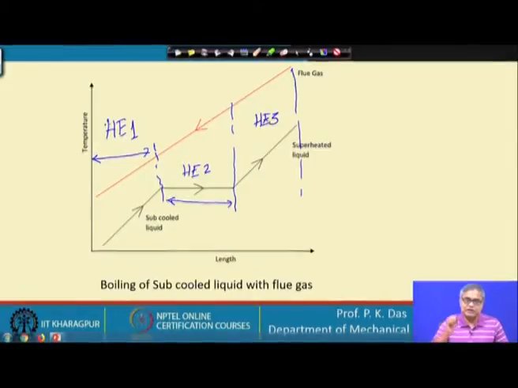So, when I have to do the analysis, I have to do the analysis for 3 heat exchangers. Then there is another thing, let me tell you, probably I will take up this point later on also.